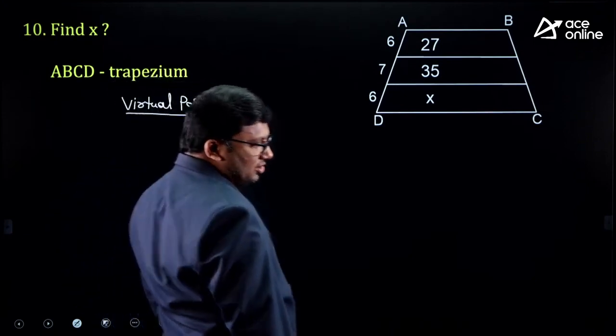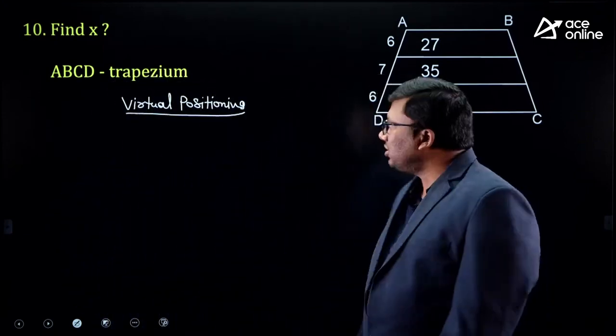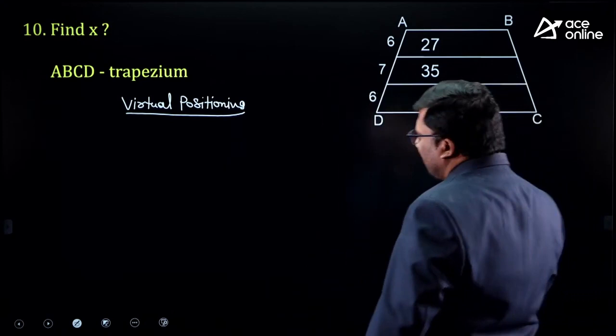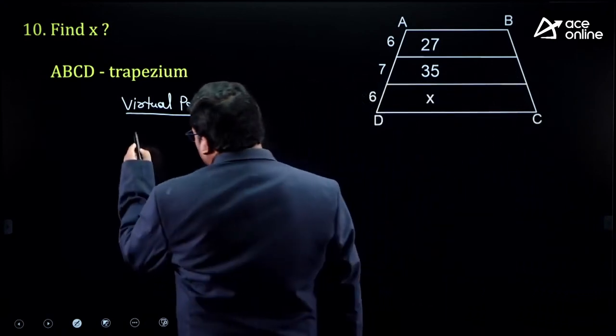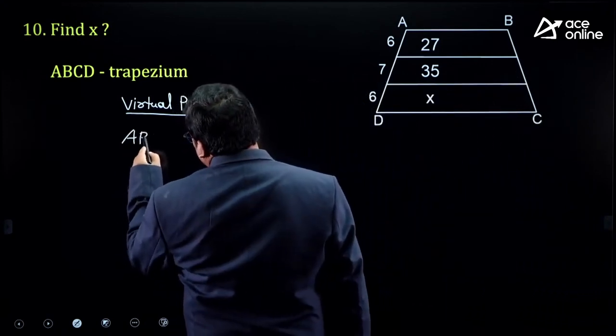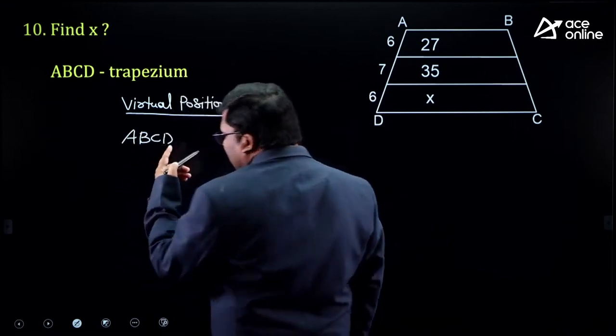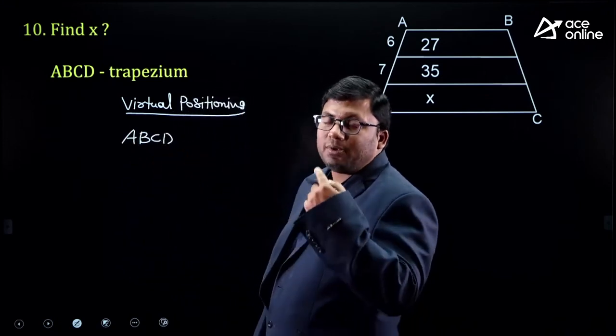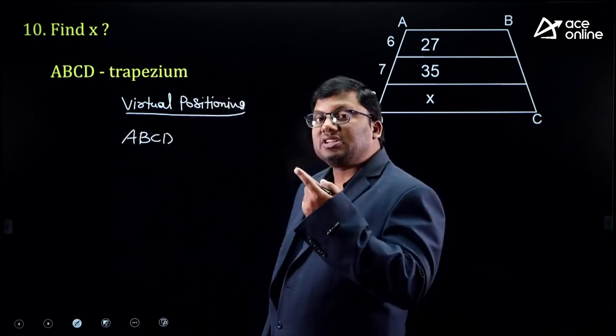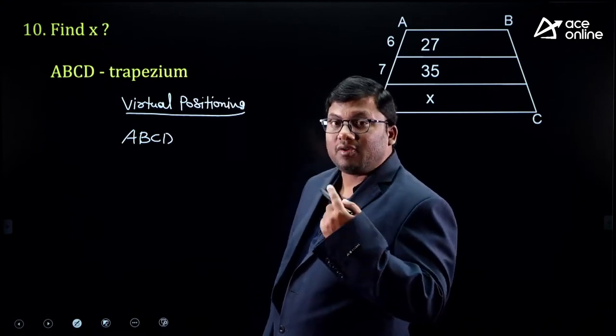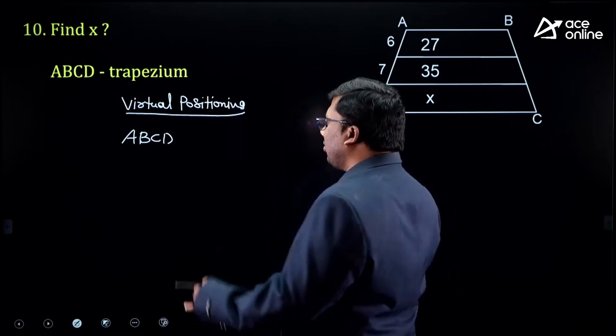Now, what is given in the question? There is a trapezium. ABCD is a trapezium. A trapezium is a quadrilateral in which one pair of opposite sides is parallel. If opposite sides are parallel and equal, then it becomes a parallelogram.